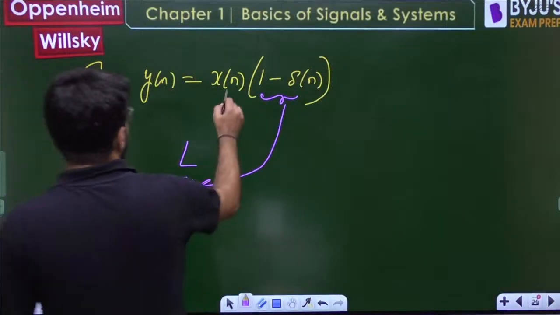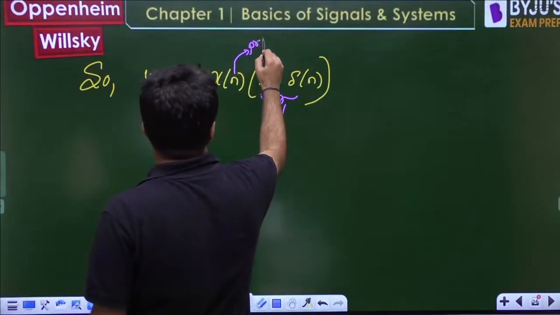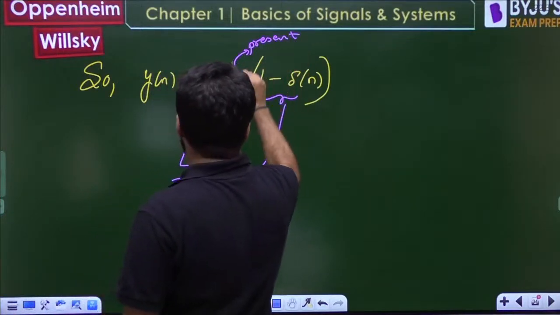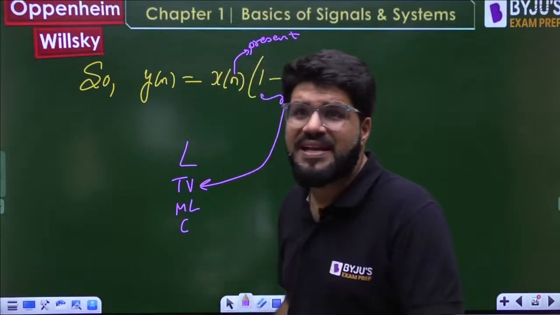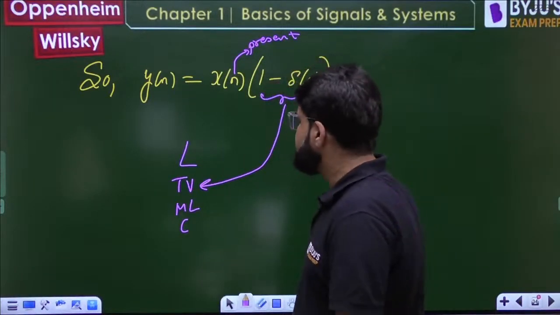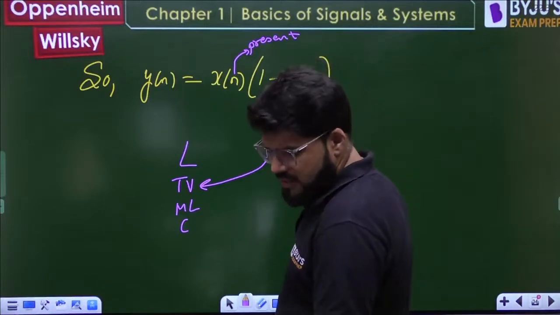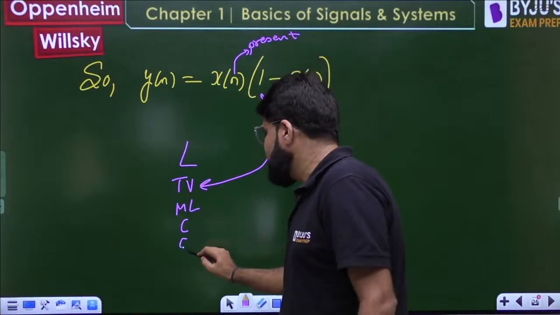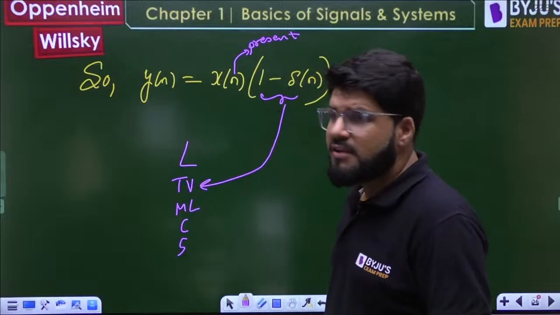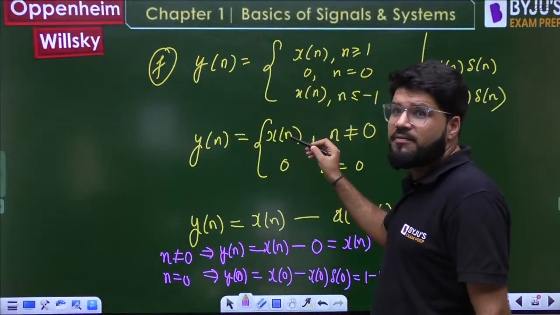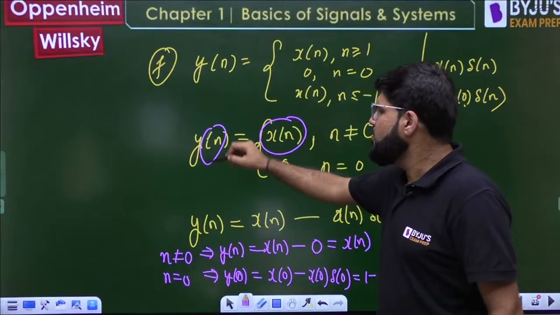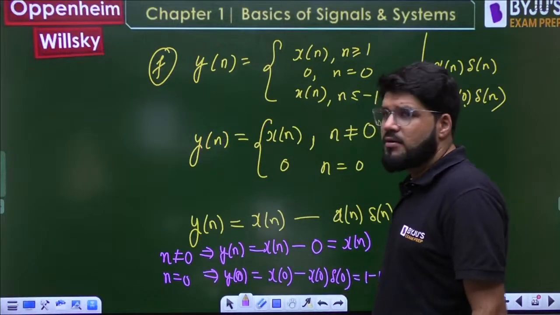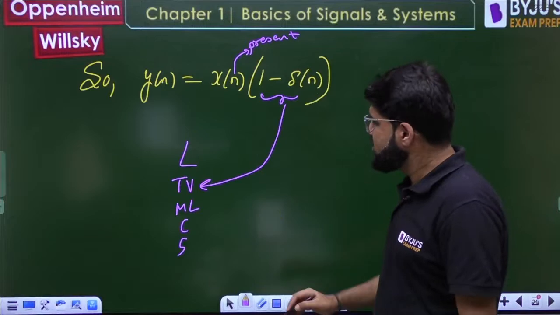Causal: look, it is only the present value of the input, so yes, it is memoryless also, and causal also. Stable? yn is directly xn. yn is either 0 or xn, but for stability we check with a finite input. Finite input gives finite output, no doubt, since it directly follows. So it is stable also.